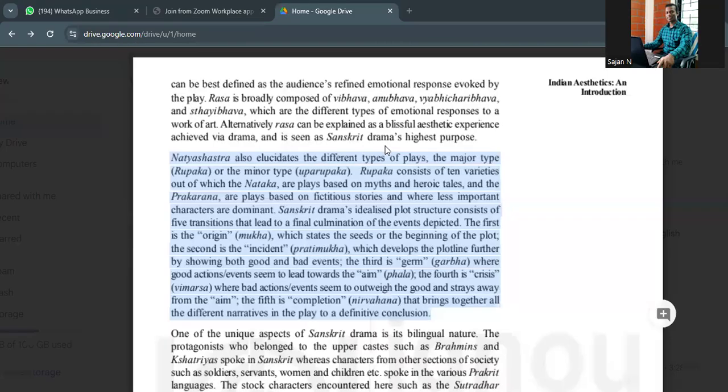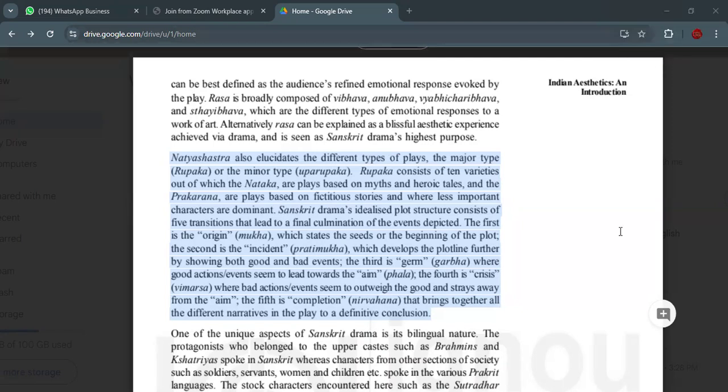Okay, so let's start. Now we completed the first two paragraphs, and it's a very important portion, so we're taking a little more time for that. Next one, Natya Shastra. Natya Shastra also elucidates. What do you mean by elucidate? To make something clear. So, Natya Shastra makes it clear the different types of plays.